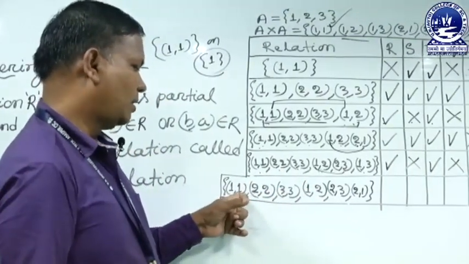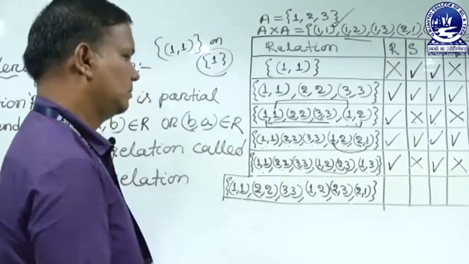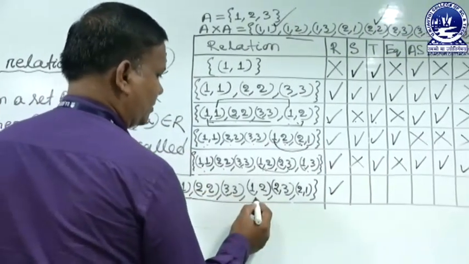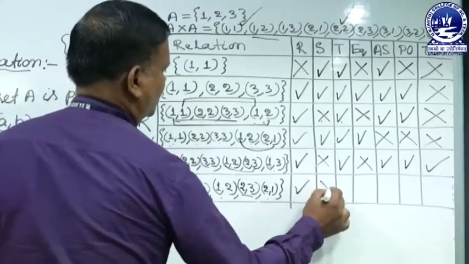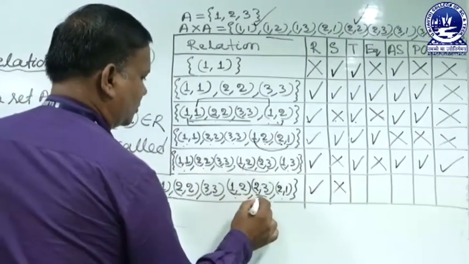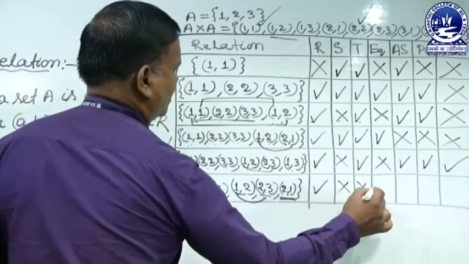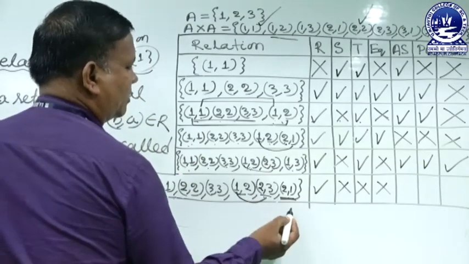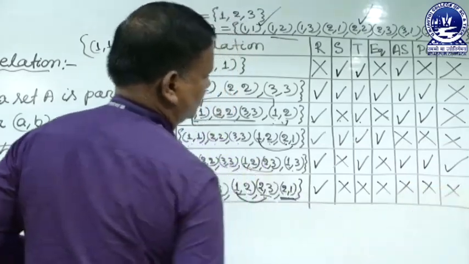The last case: 1, 1, 2, 2, 3, 3, 1, 2, 2, 3, 2, 1. So it is reflexive. For 1, 2 there is 2, 1, but for 2, 3 there is no 3, 2, so not symmetric. 1, 2 and 2, 3 require 1, 3, and there is no 1, 3, so not transitive, not equivalence. 1, 2 and 2, 1 are present but 1 is not equal to 2, so not antisymmetric, not partial ordering, not total ordering.